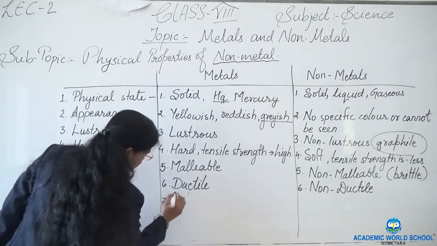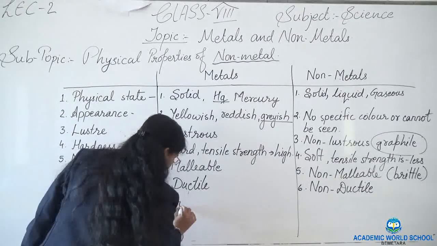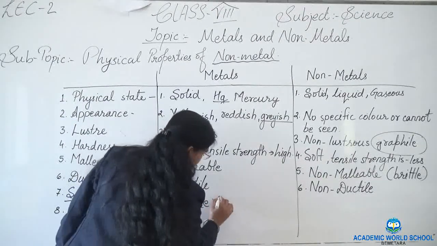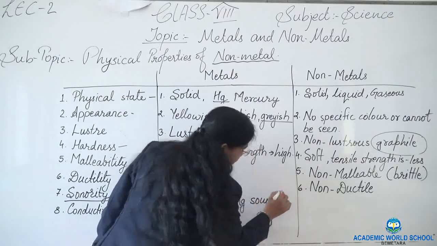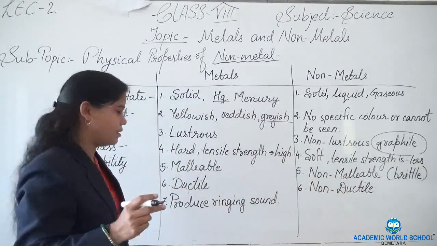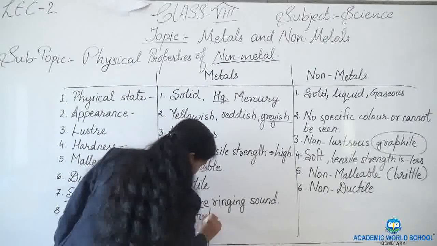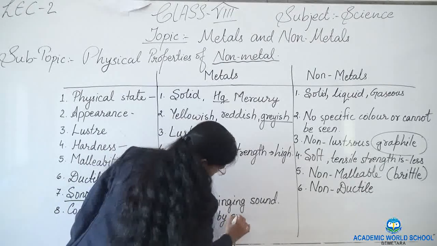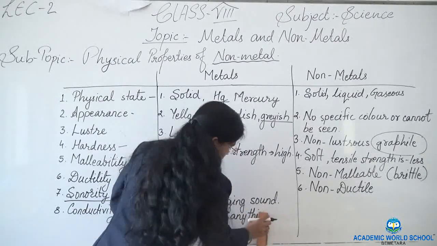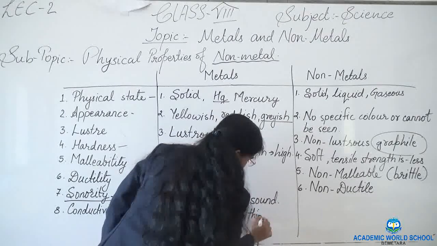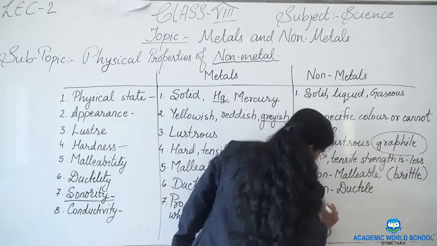Sonority. Metals produce ringing sound. It means they are sonorous. They produce ringing sound, not by themselves, but when they are struck against anything. And non-metals do not produce it; they are non-sonorous.